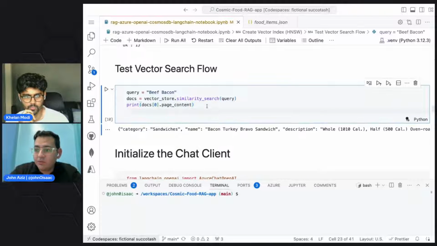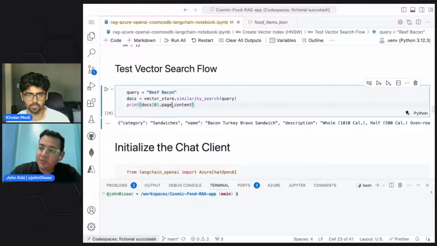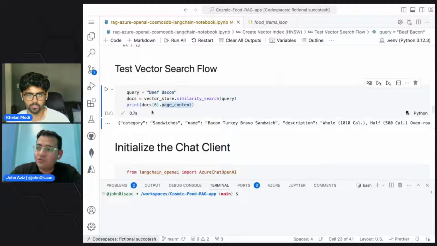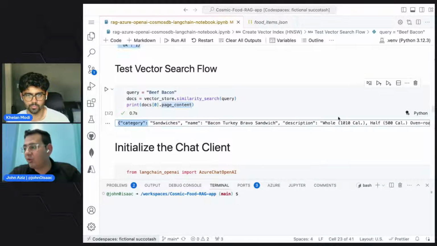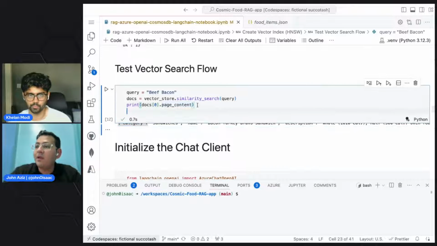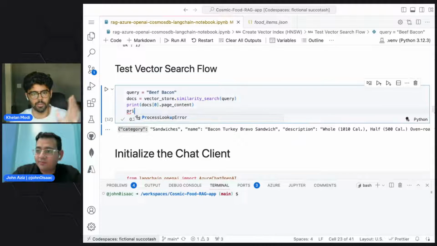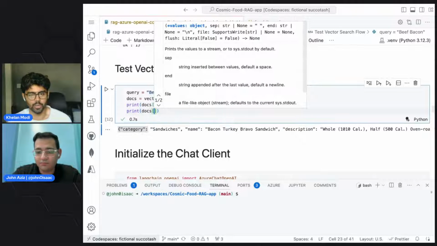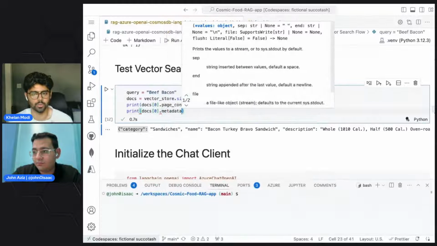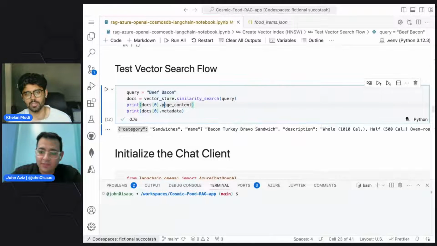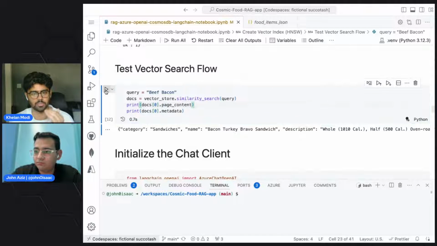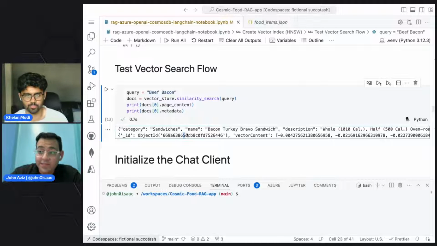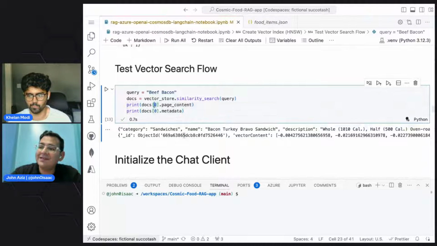There is also something called metadata, but let's see the page content first, and then let's see the metadata. If we try this one, we are accessing the first result returned, its page content, and this is the document that we saved to the database. One thing I want to point out for the audience is that when we do vector store dot similarity search, the documents are sorted by the similarity score. The higher the similarity score, the higher it is shown in the list. So document 0, the one with the highest similarity score, is always at the top. Yes, that's why we are choosing the first index of the array that got returned.